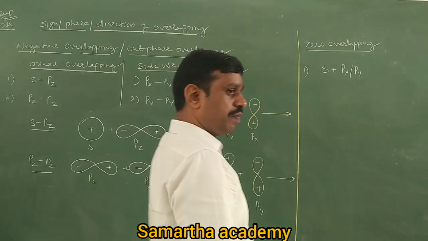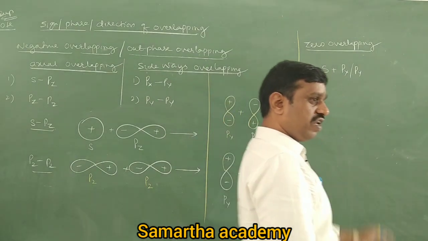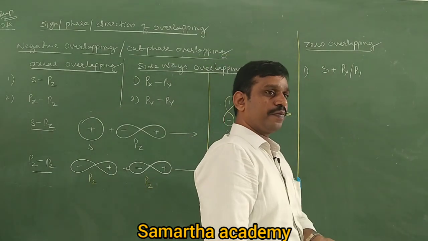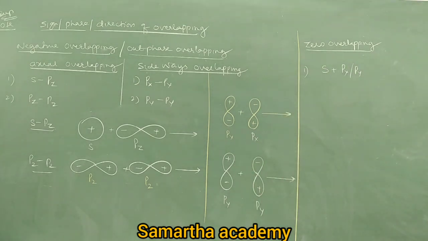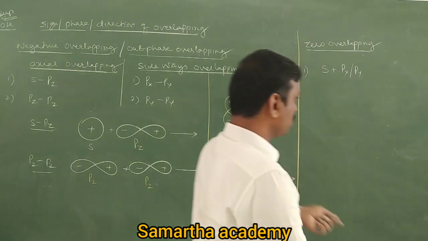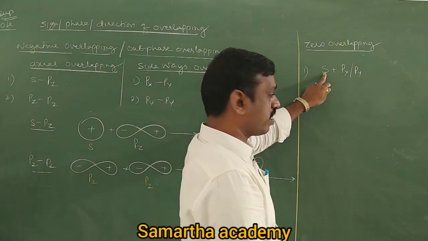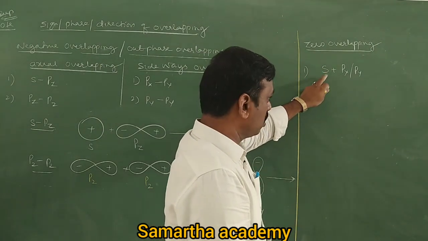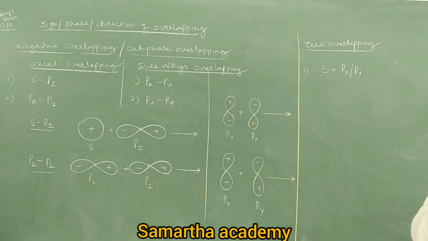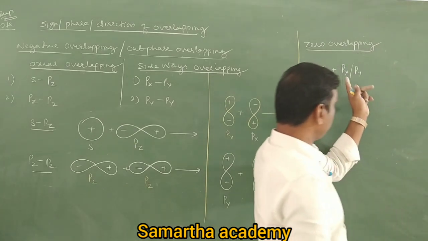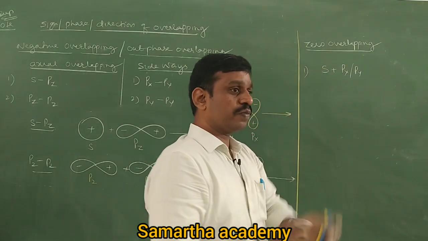So why is the overlapping not possible between s and px or s and py, whereas overlapping is possible in s and pz? Overlapping is possible in s and pz because s is spherical in shape, it has an internuclear axis, pz is along the internuclear axis, therefore they move along the internuclear axis, they overlap maximum, they form the bond. That's all right. But in case of px and py, it is not possible.